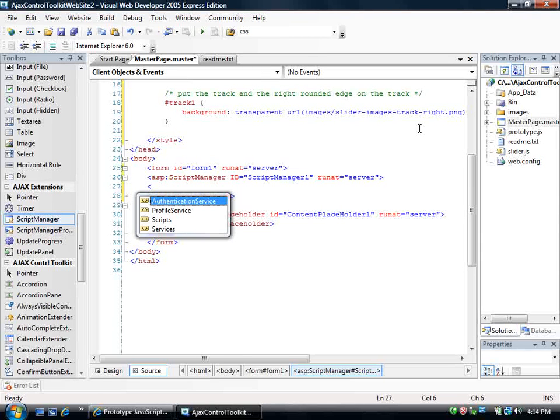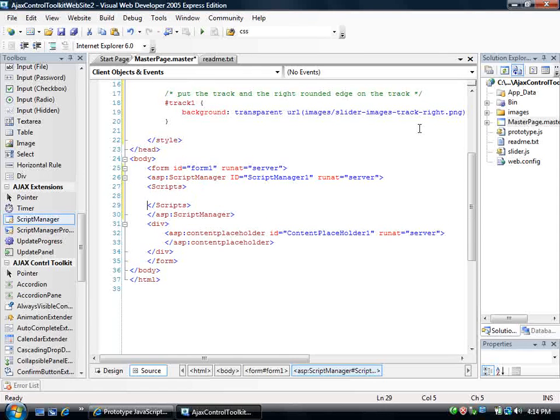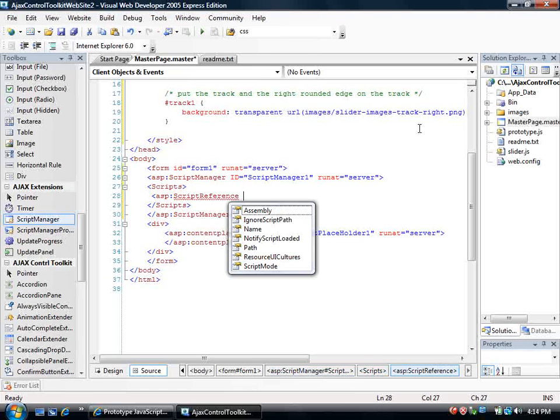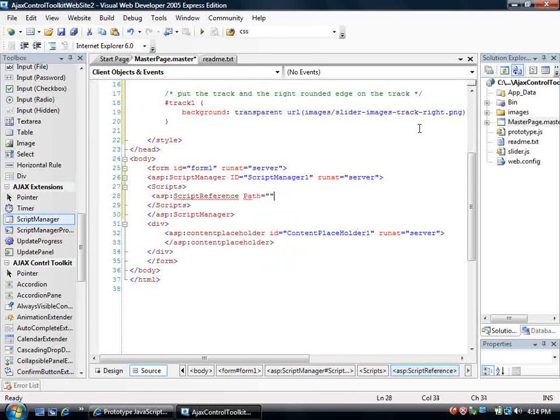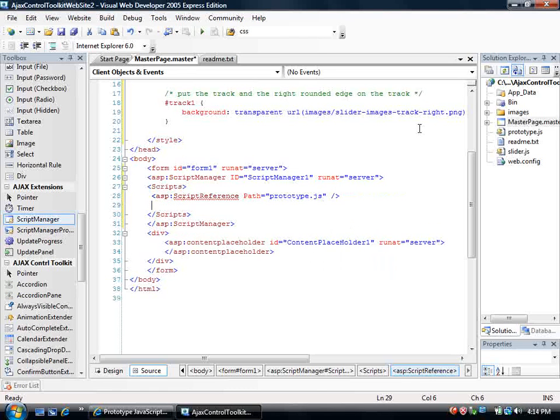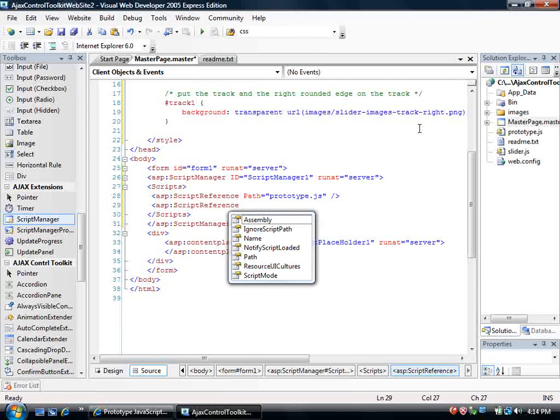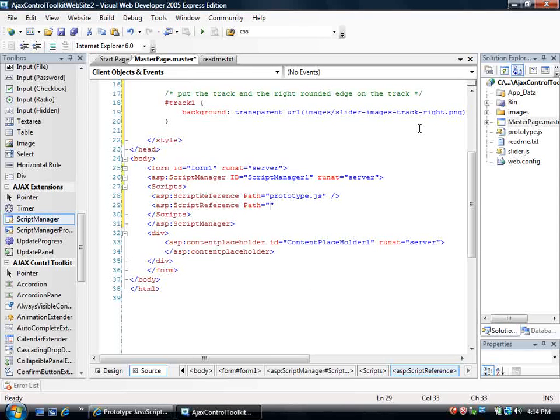So I'm going to make a scripts collection, and then I'm going to add a script reference, and we're going to set the path equal to prototype.js to begin with, and then I'm going to add another script reference and set the path equal to the Scriptaculous control that I'm interested in, which is slider.js. And this will let me program against both of those.